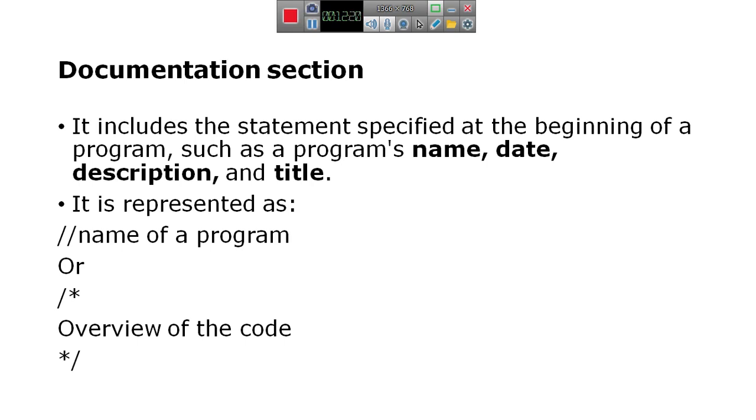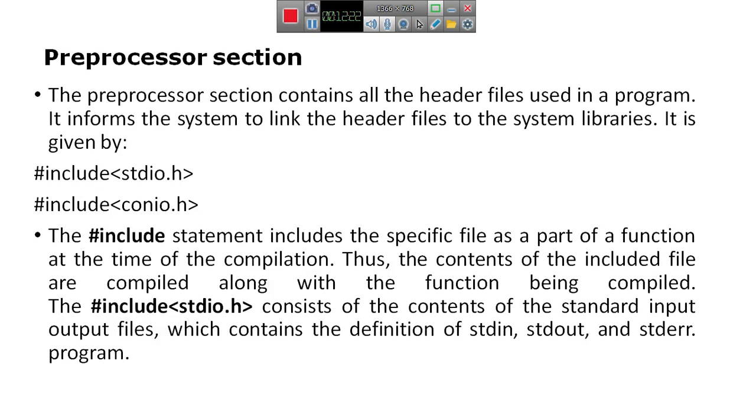So this is the first section, and the next section is the pre-processor section. The name itself says it is a pre-processor.